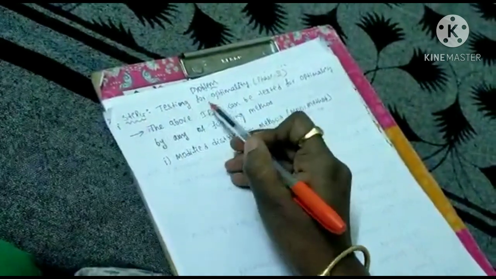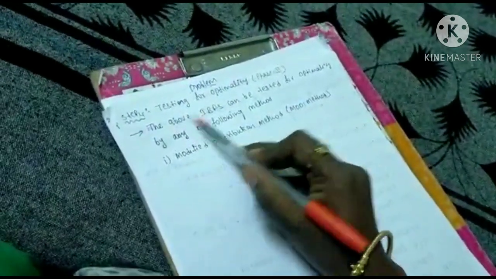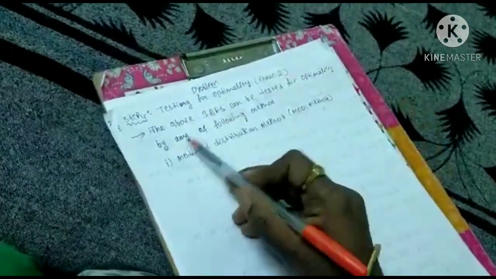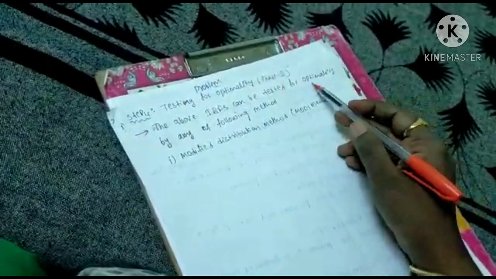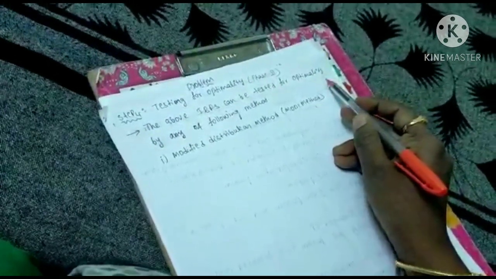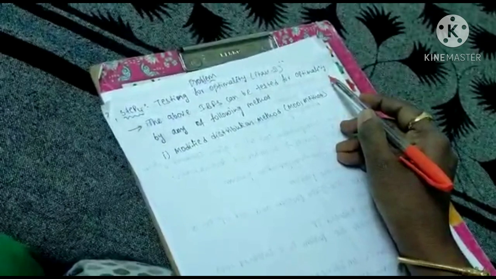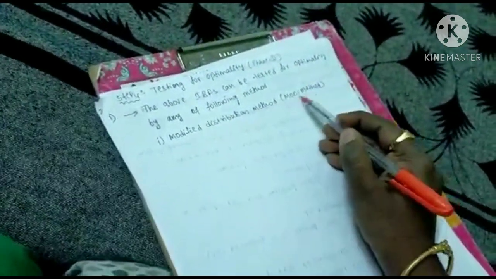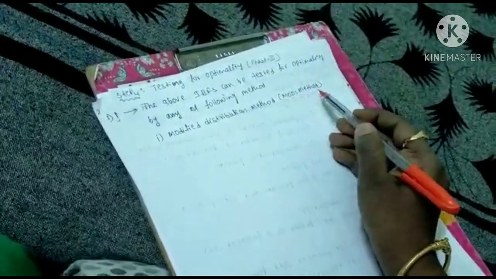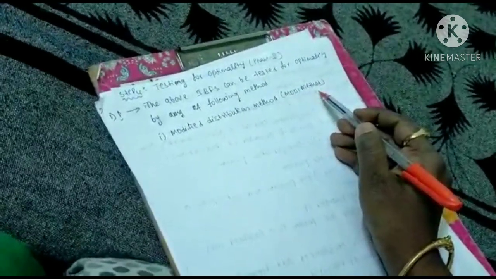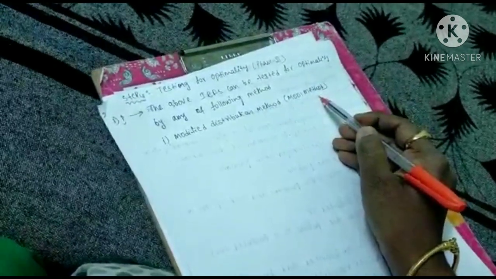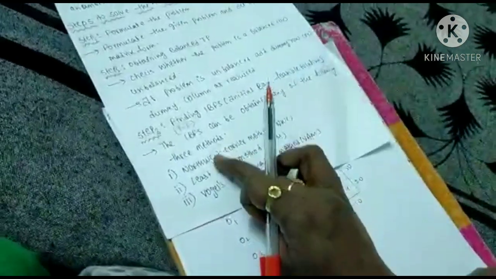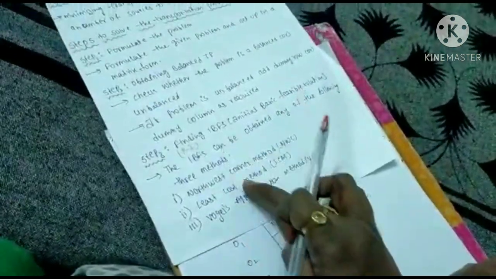See, fourth step, testing for the optimality. The above initial basic feasible solution can be tested for the optimality by the following method. You have to find out which will give the minimum cost by using the modified distribution method, the MODI method. By using this method, you have to find out the minimum transportation cost. But before that, first of all, you have to find the transportation cost by using these three methods.